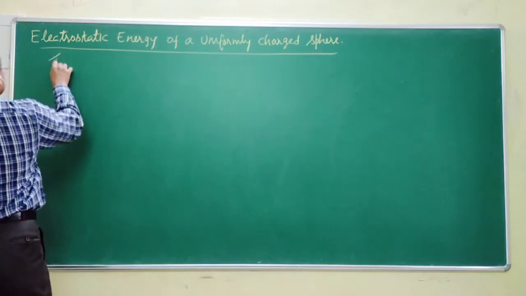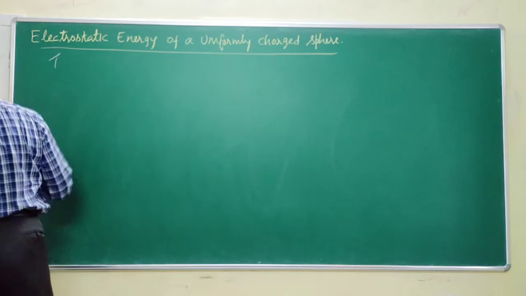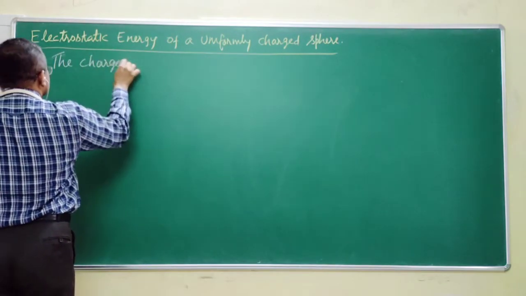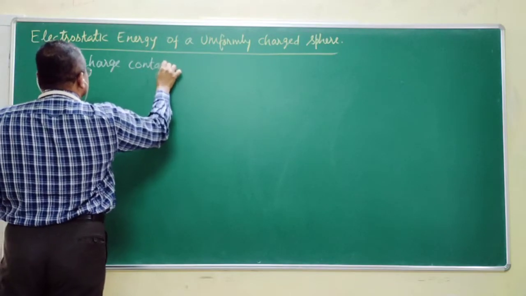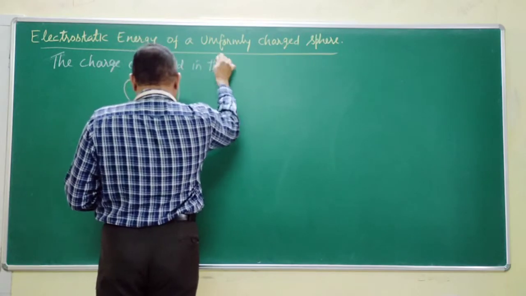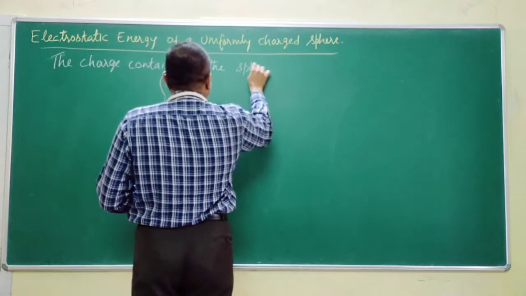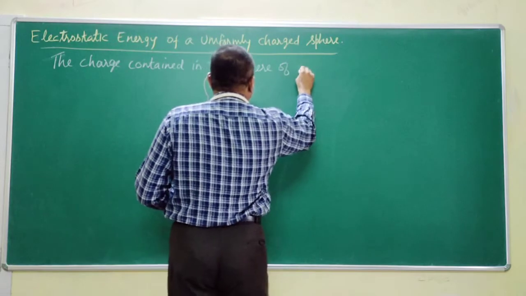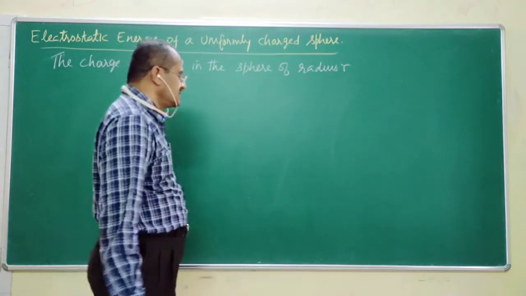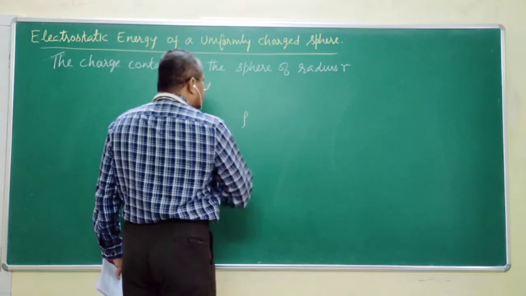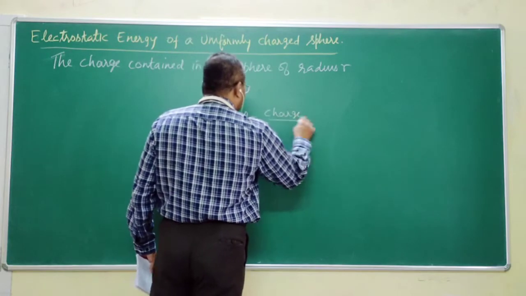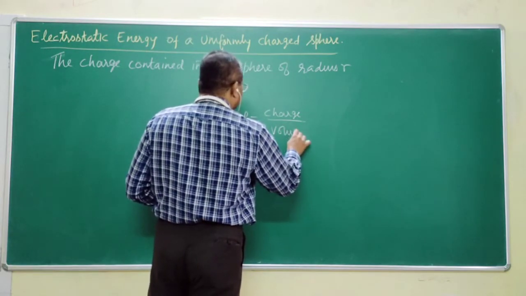The charge contained in the sphere of radius small r. How am I going to write this? I know volume charge density is charge upon volume.